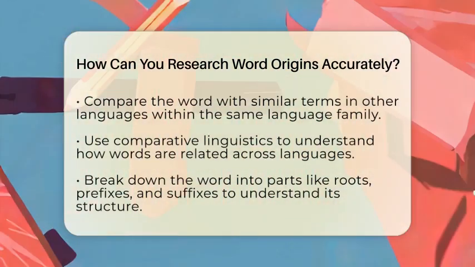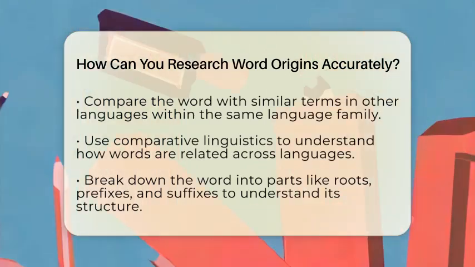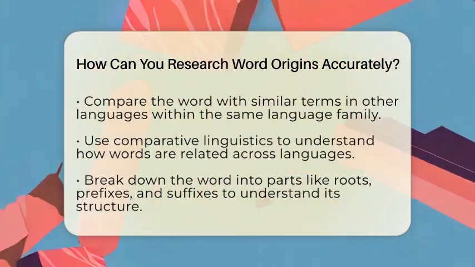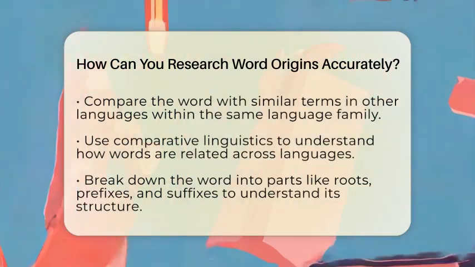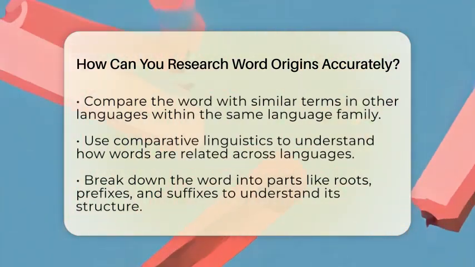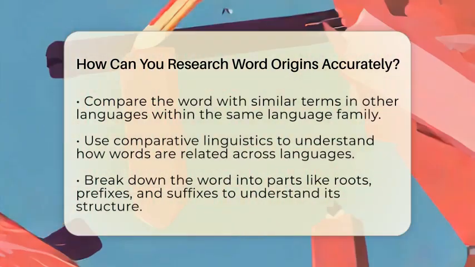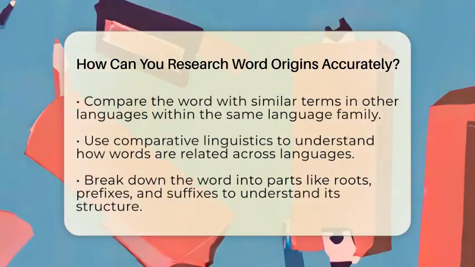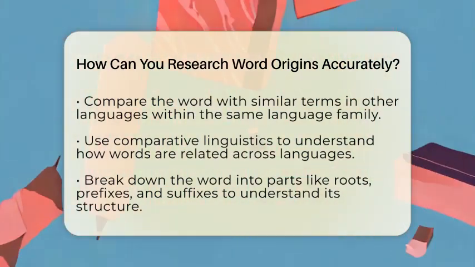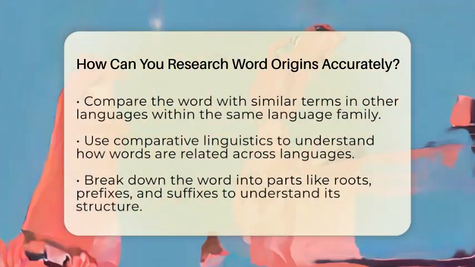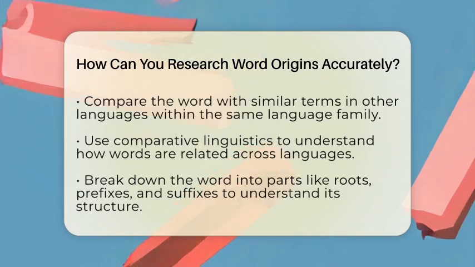Analyzing the structure of the word itself is also key. Break it into parts like roots, prefixes, and suffixes. This helps you understand how each part contributes to the overall meaning. For example, the word unhappy has the prefix un meaning not and the root happy, showing its negation.